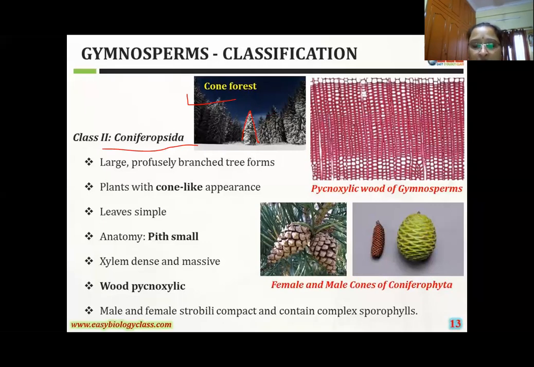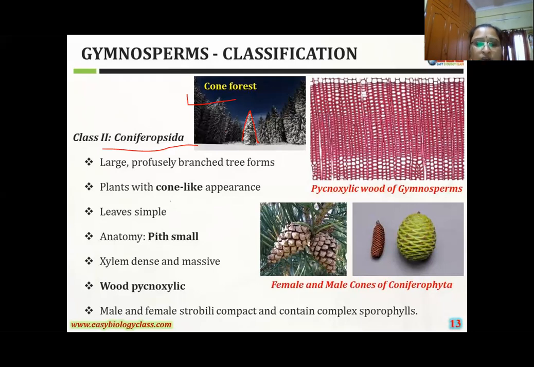Anatomically, you can observe that the pith is very small, and the xylem is dense and massive. The xylem is pycnoxylic wood, dense and massive. This pycnoxylic wood character you can observe in conifers, the class Coniferopsida. Here, girls, observe the male and female cones. Strobili are compact and contain complex sporophylls. These are the characteristic features of the second class, Coniferopsida.